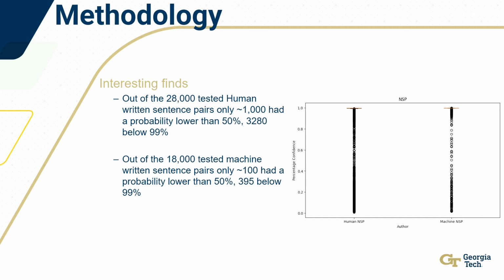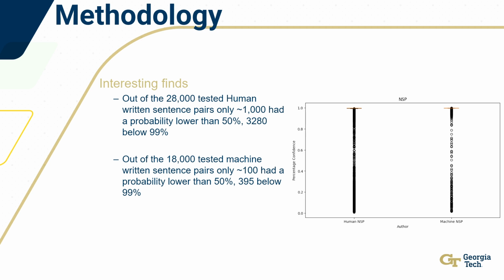For the next sentence prediction, basically what happened is I had 28,000 human sentences from human-written essays. I would take an essay, split it by punctuation, and that would give me the sentences that I would pass through. Of the 28,000, only about 1,000 had a similarity score lower than 50%.